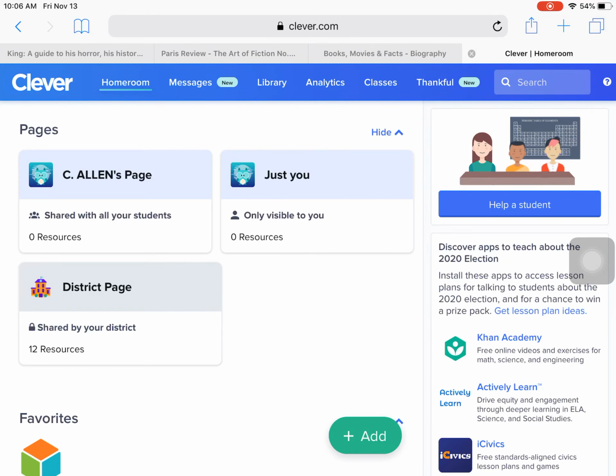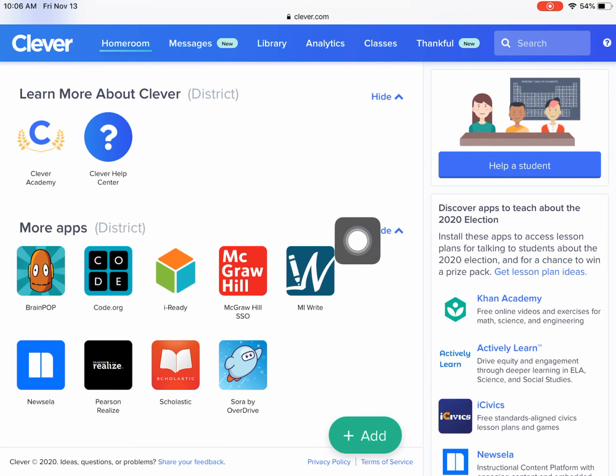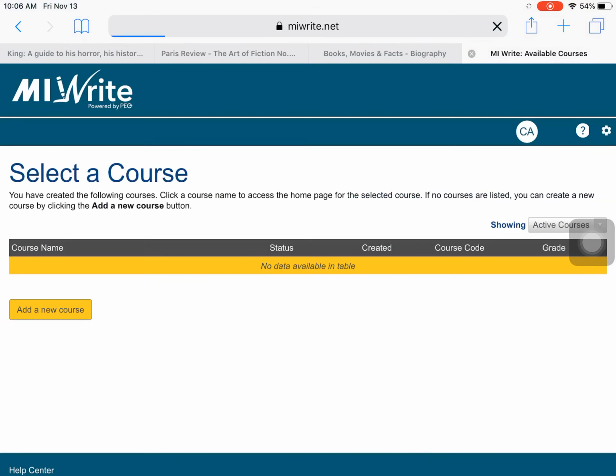So you will log in through Clever, and then you'll scroll down to where you see all of your apps. Now, Am I Right looks like this. And you were asked to find it in your scavenger hunt at the beginning of the year. So you'll go ahead and open Am I Right?